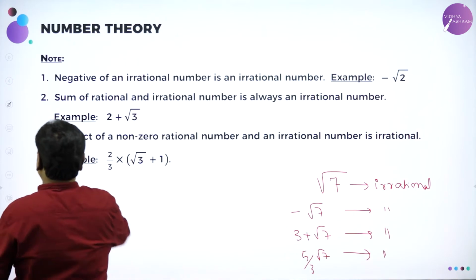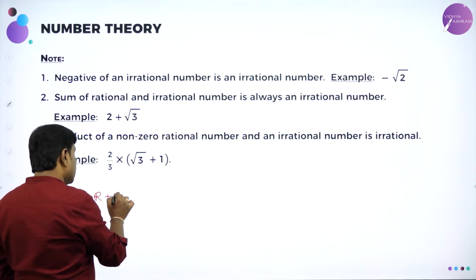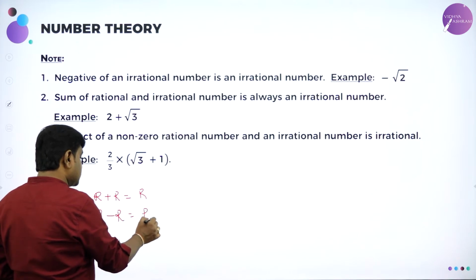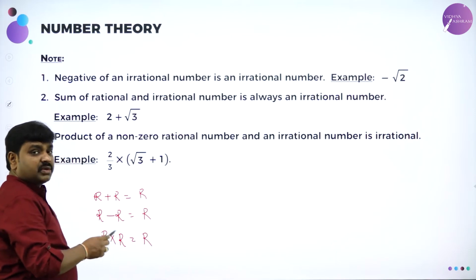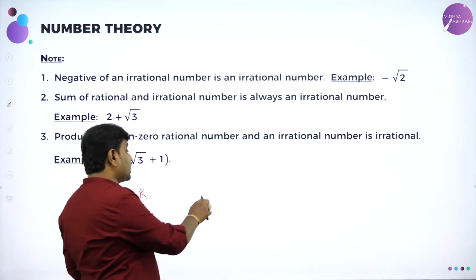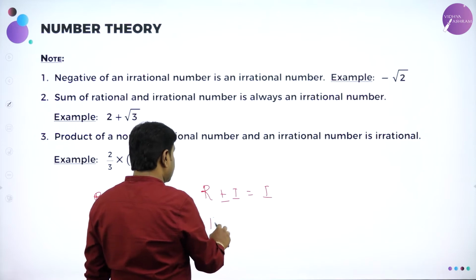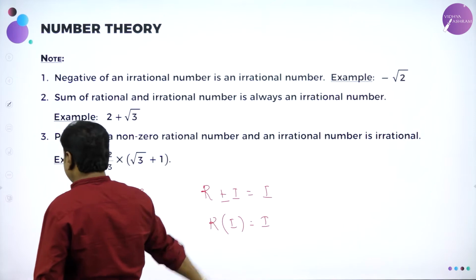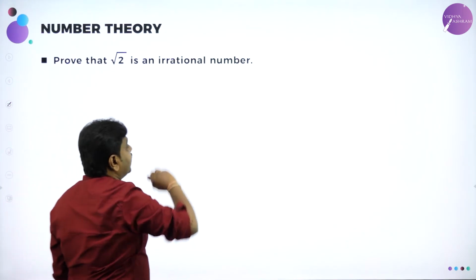But at the same time, please also remember, rational number plus rational number is rational. Rational number minus rational number is rational. Rational into rational is rational. So rational number into rational number is rational. But rational plus or minus irrational is irrational. Rational into irrational is also irrational. Both are different, you will get irrational. Both are same, you will get rational. Like that. Next, prove that root 2 is irrational.